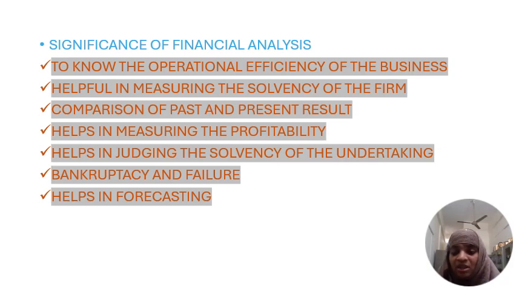Operational efficiency means at what level the company is operating, at what level they can meet their expenditure, and what their inflows and outflows are. So always we think the cash inflows should be more than the outflows. We make our inflows more than the outflows, in the sense that our income, retained earnings and returns of the organization should be more compared to the outflows like expenditure. Okay, so these are all the main important elements that we can assess through this financial analysis.